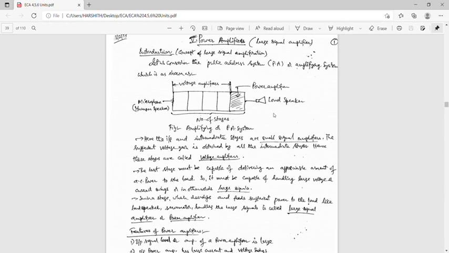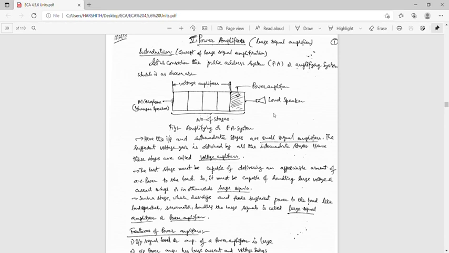So it must be capable of handling large voltage or current swings, or in other words, large signals. For the loudspeaker, the main aim is to develop sufficient power. Hence the voltage gain is not important. The main aim is sufficient power.